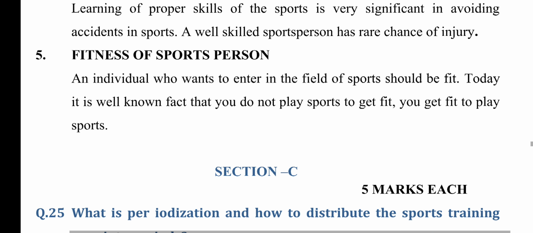5. Fitness of sports person. An individual who wants to enter in the field of sports should be fit. Today, it is a well known fact that you do not play sports to get fit. You get fit to play sports.